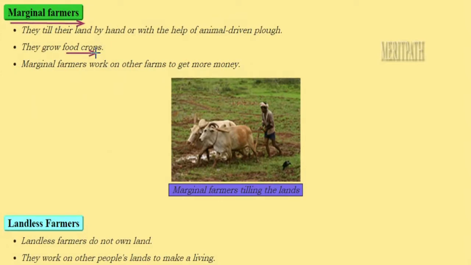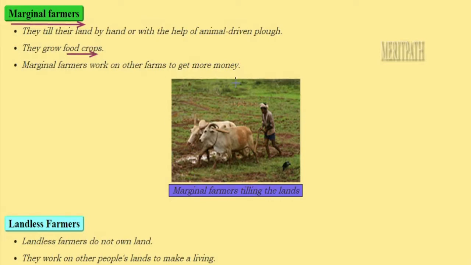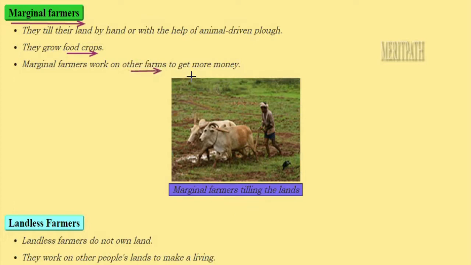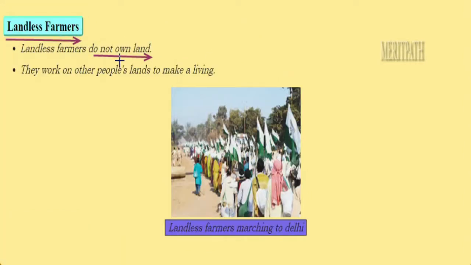Marginal farmers. These are the second group of farmers. They till their land with the help of their own hands or with the help of animals. So as you see in this image, the land is being sown with the help of animals. Sometimes these farmers also go and work on other farms to fetch more amount. Landless farmers. That means these farmers do not have their own land. To make a living, they go and work on other people's land.